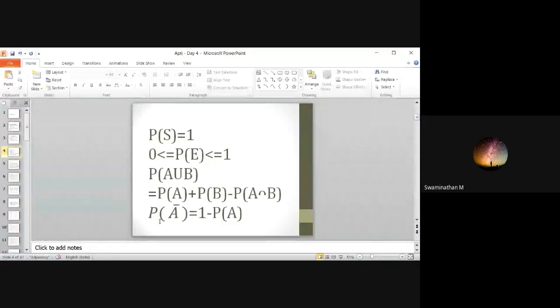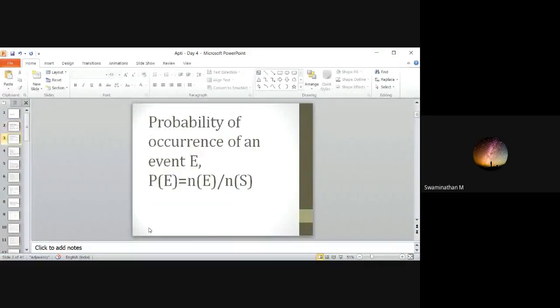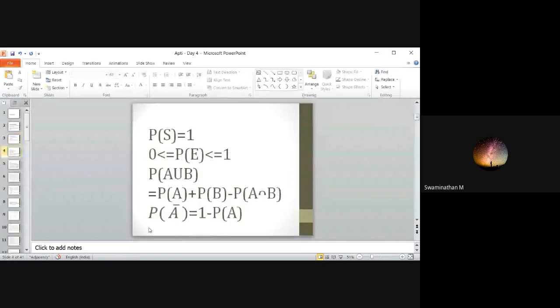And P of A bar is equal to 1 minus P of A. That is, if A is the event and you want to find when A does not occur, then it is 1 minus P of A. Clear? With these 3 slides, we covered what sample space is, the probability of occurrence of an event, and these 3 formulas.